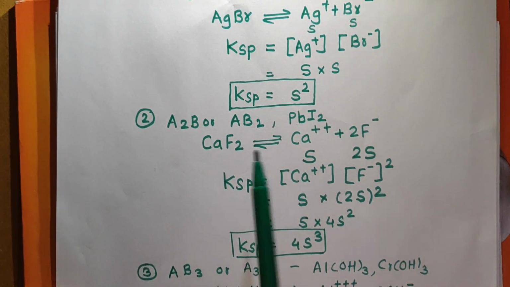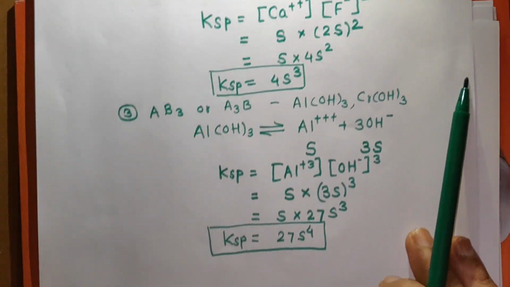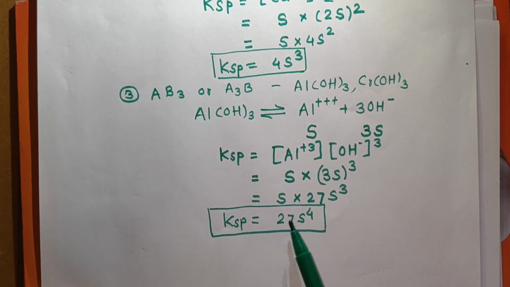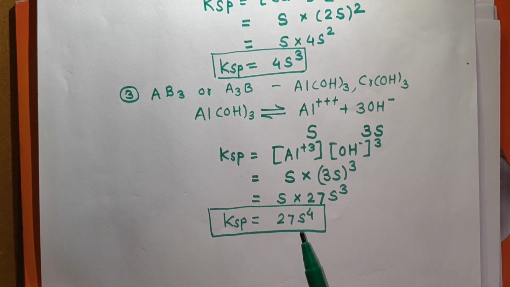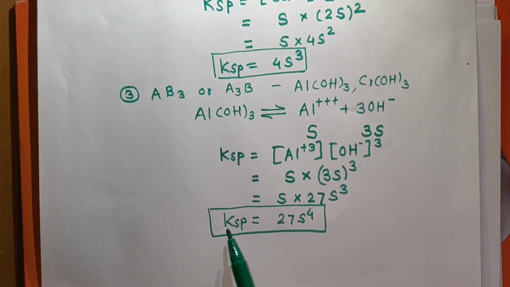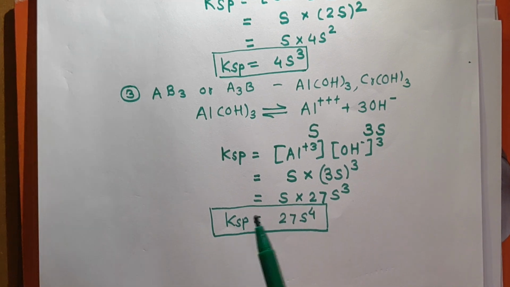For A2B or AB2 type of salt, KSP is equal to 4S cube, and for AB3 or A3B type of salt, KSP is equal to 27 S raised to 4. Like this, for any type of salt, you have to write the ionization, you have to find out what is the relation between KSP and S. Then you can solve the problems to calculate solubility product if solubility is given, or to calculate solubility if solubility product is given.